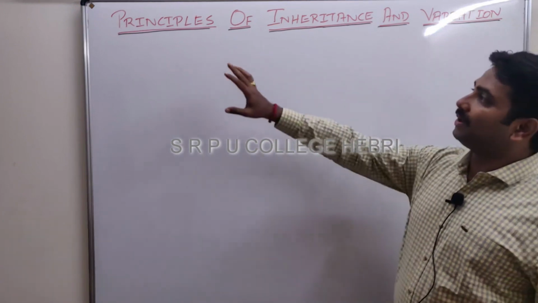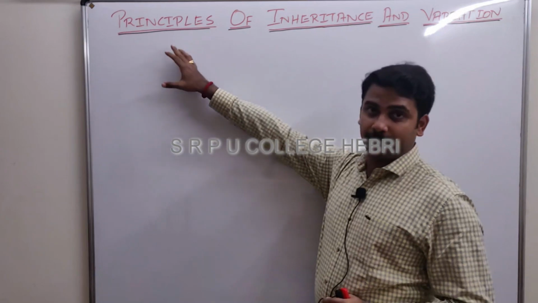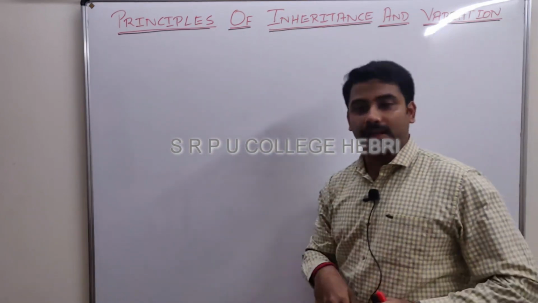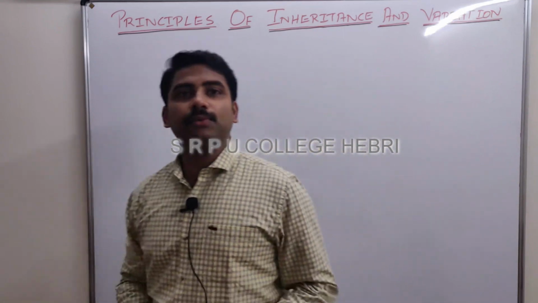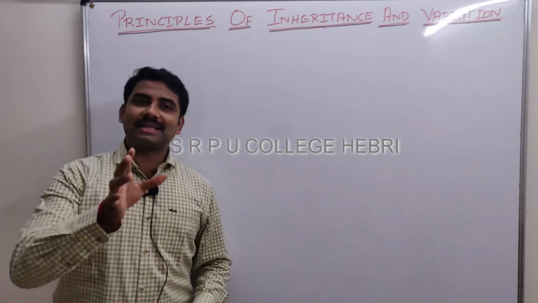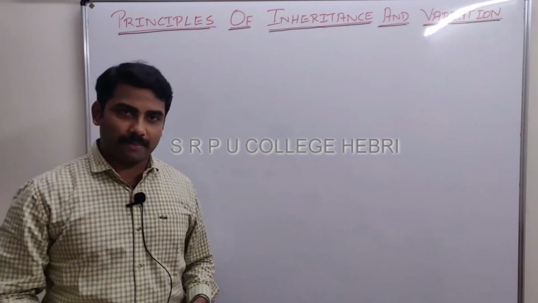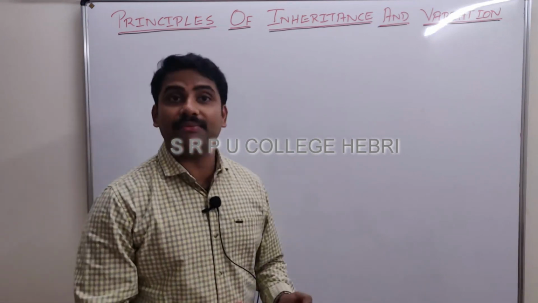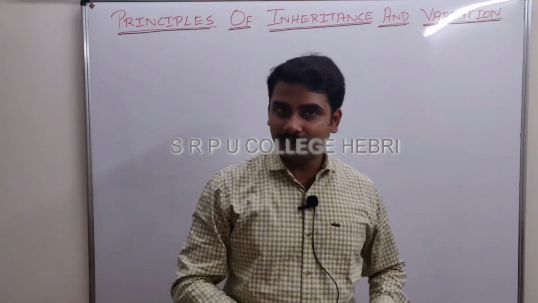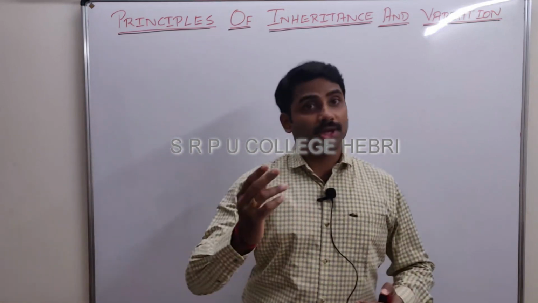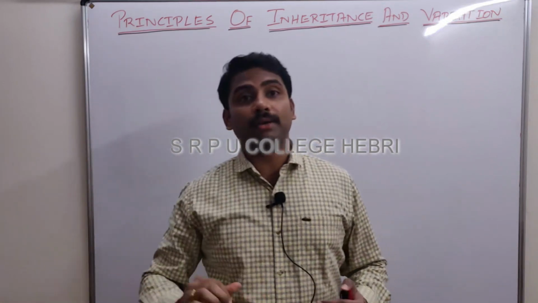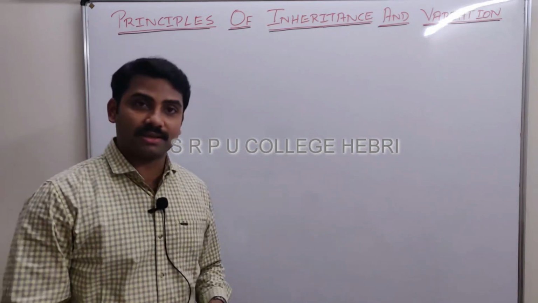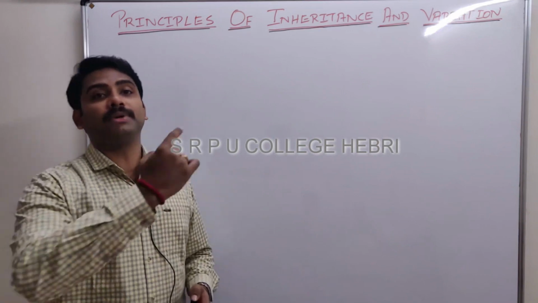Now let me first begin with the chapter, principles of inheritance and variation. What exactly are we studying here? As I had already quoted examples, an elephant giving birth to a baby elephant only, not another animal, and a mango seed germinating into a mango plant only, not another plant. These are the first two lines by which your chapter begins.